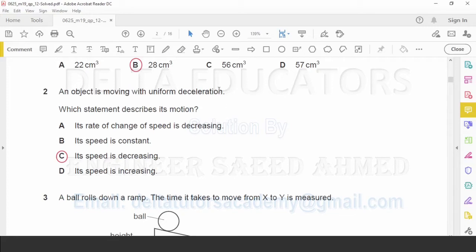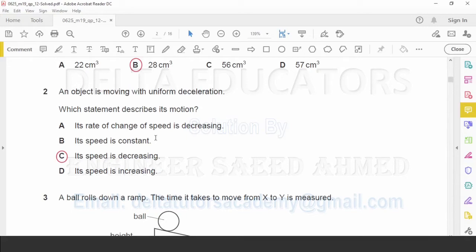The same thing is given here, what is written in the first sentence: an object is moving with uniform deceleration. Option B, its speed is constant. If speed is constant, then there is neither acceleration nor deceleration. So option B is also incorrect.